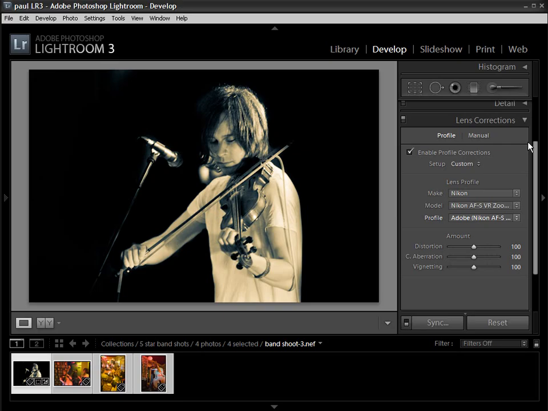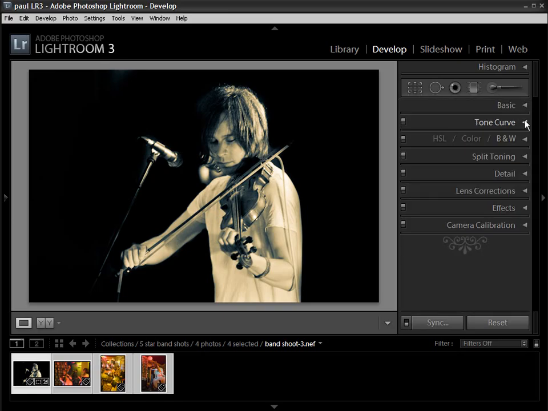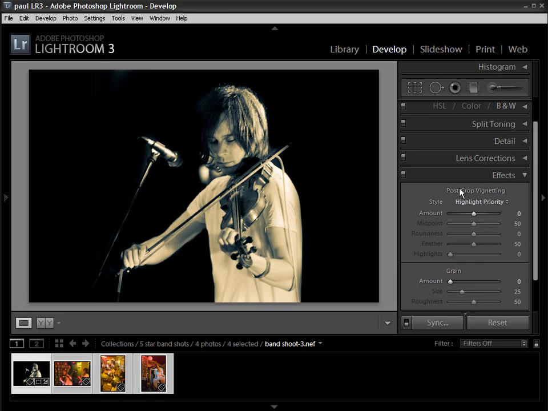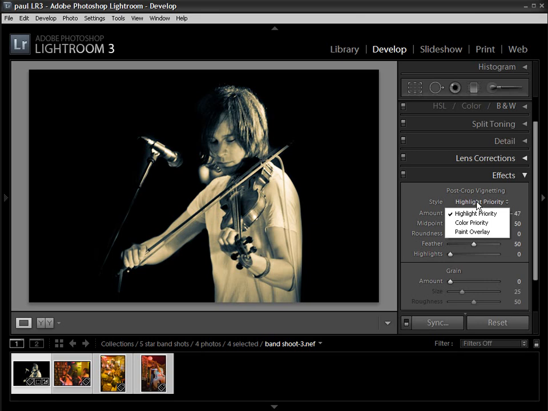The final 2 tabs then, we've got the new effects tab. So under here we've got post crop vignetting. So if you've made a crop to your image, you can still apply some vignetting, and there's a few style options here: highlight priority, color priority, and paint overlay.